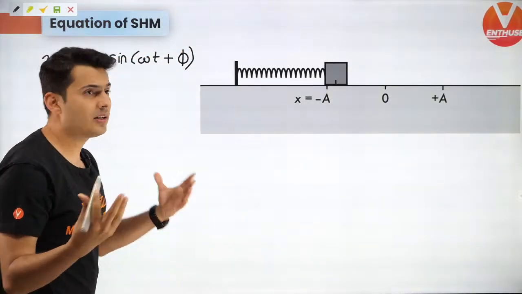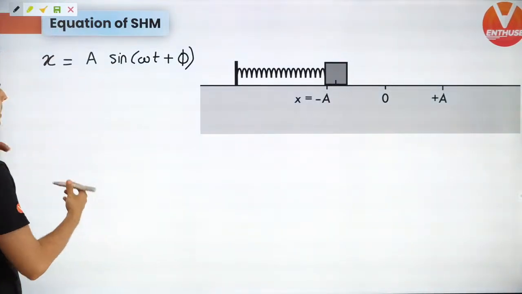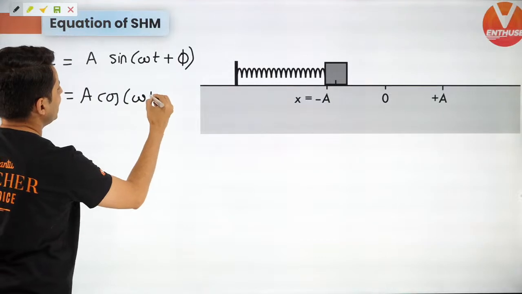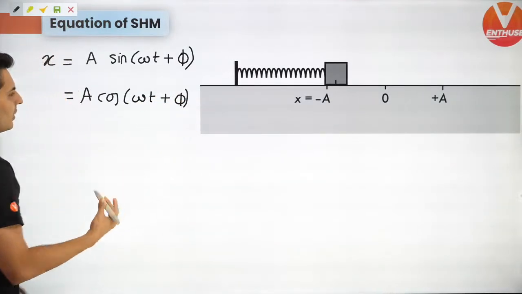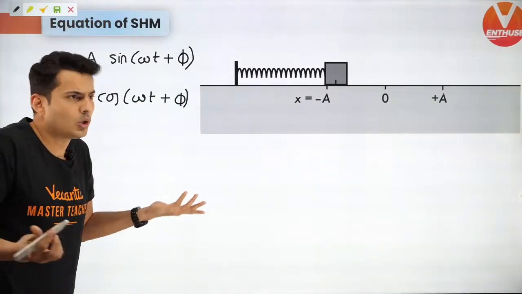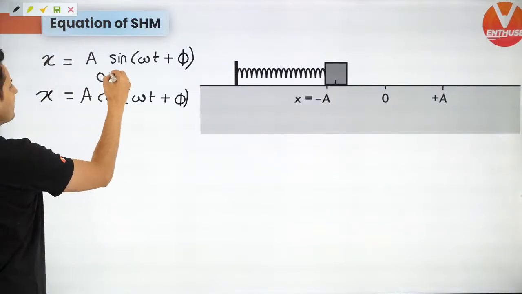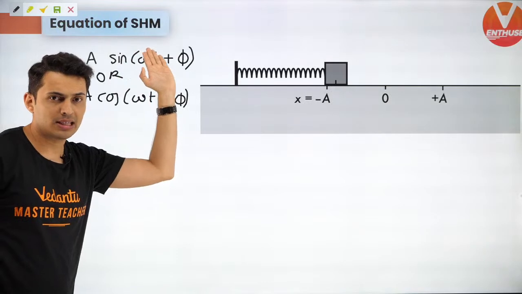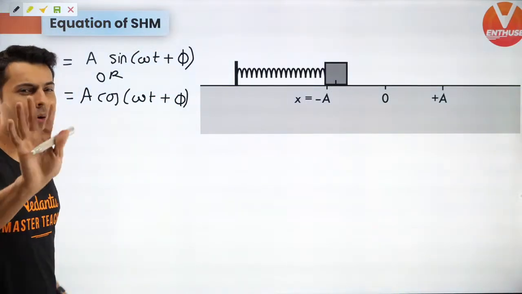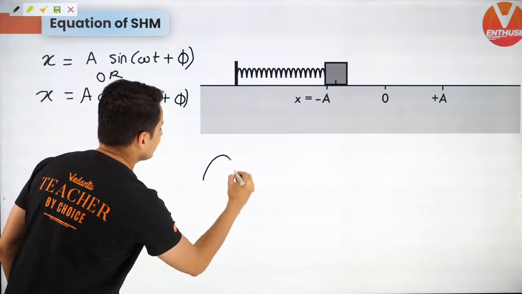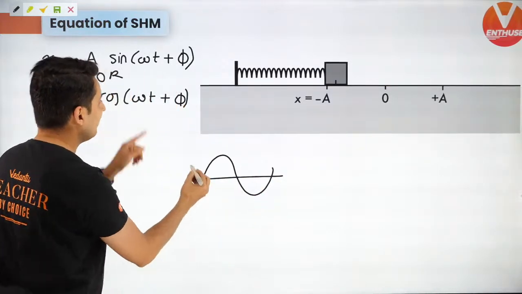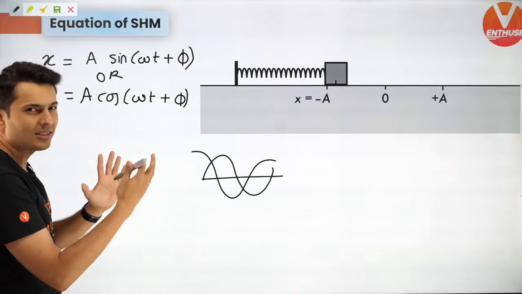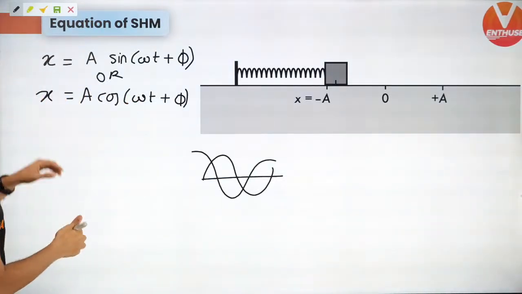Now, some people ask, sir, is it necessary to use sine? No, you can also write it as a cos omega t plus phi. You can also use the cos function. It's up to you. Some books use this, some books use that, but you should be comfortable. The only thing is, remember, sine graphs always start from origin when phi is 0, but cosine graphs start from maximum value. That's the small difference which you should keep in mind.